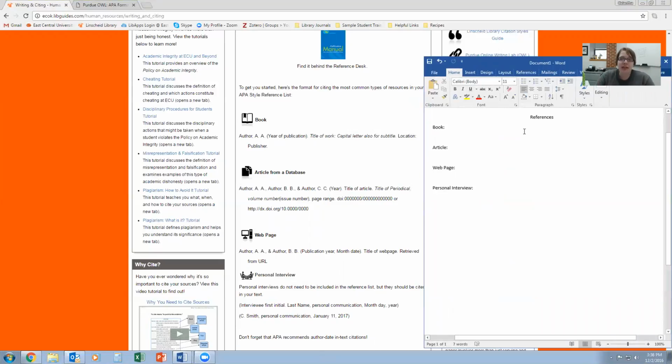As you see right here, let's create an example based on this formula. The first thing is, I'm just going to pretend that I've written all these things because it makes me feel really great that I've published all these things, even hypothetically. So let's pretend that I actually wrote this book. It's going to be Tillotson, and then my first initial, period, and then my second initial, period. So you can guess what the R stands for. And then the year of publication has to go in parentheses. So let's say I wrote this this year. So 2016, and a period.